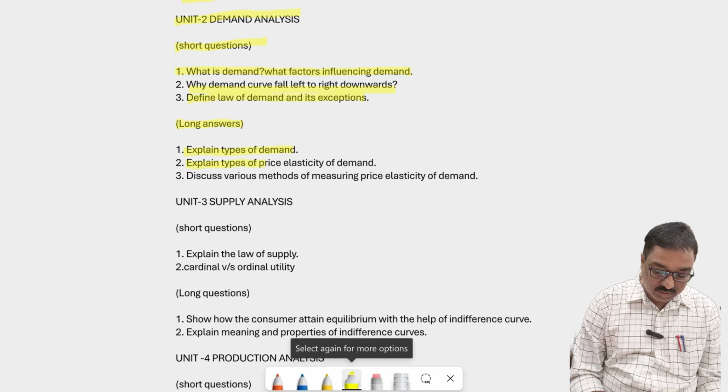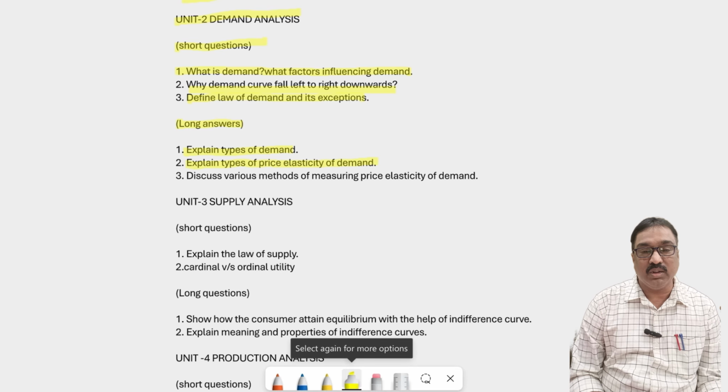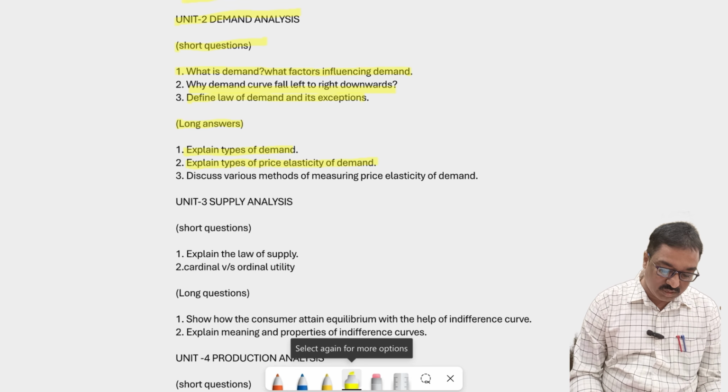And explain types of price elasticity of demand. So price elasticity of demand has five types: perfectly elastic demand, perfectly inelastic demand, unitary elastic demand, relatively elastic demand, relatively inelastic demand. So this is also compulsory for the long answer purpose.